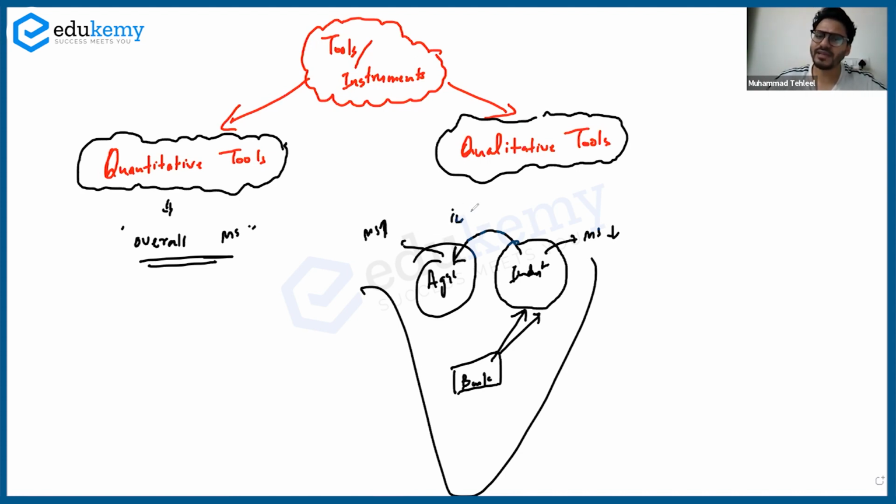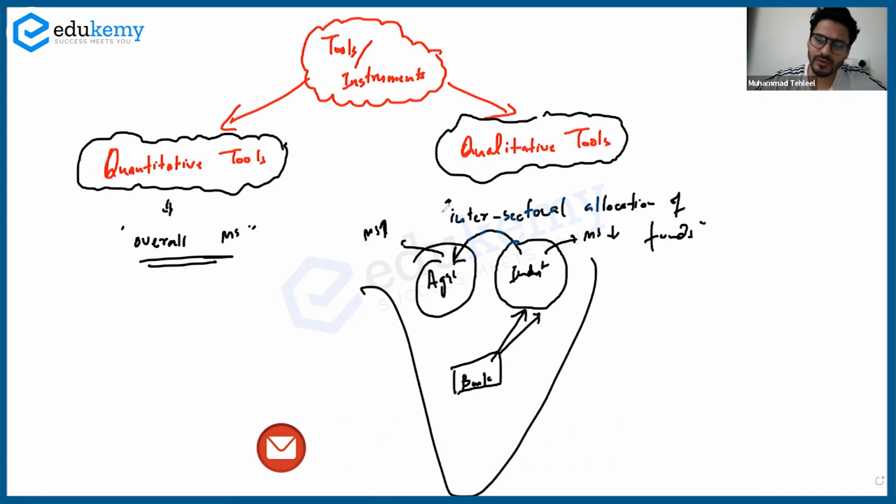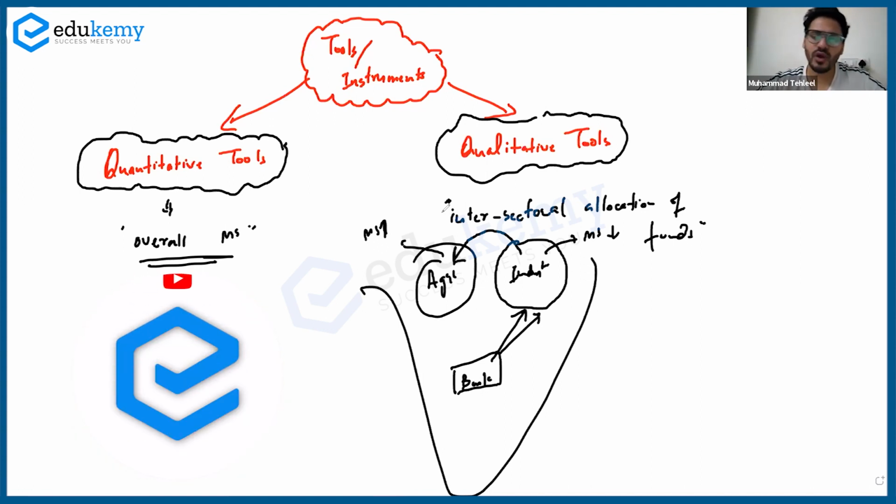So in reality, what is happening is intersectoral allocation of funds. Funds are being allocated between the sectors. Whenever you want to decrease or increase the money supply in a particular sector, and increase or decrease it in some other sector, that requires qualitative tools. So qualitative tools of monetary policy are used for intersectoral allocation of funds, and quantitative tools are used for regulation of the overall money supply. Is it clear?